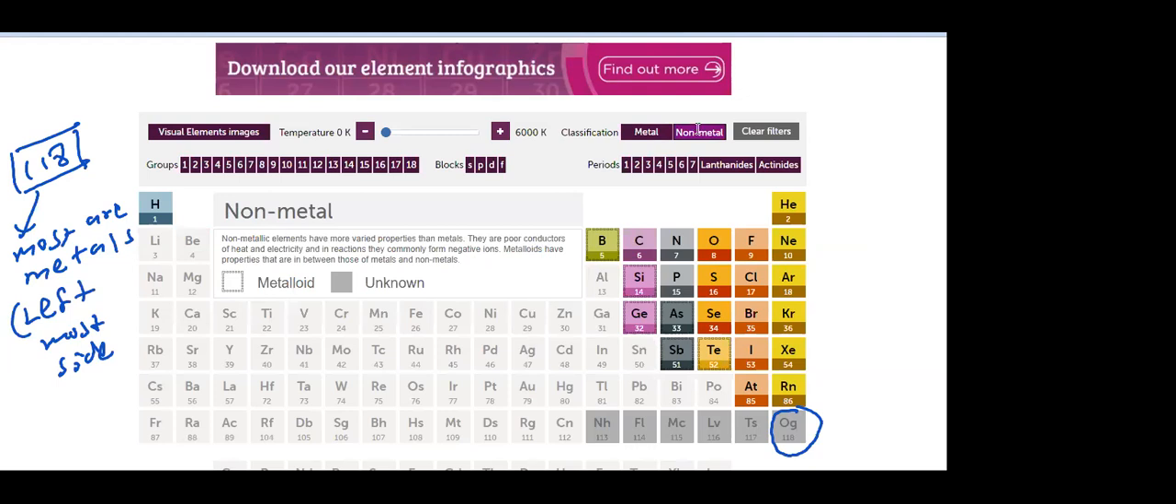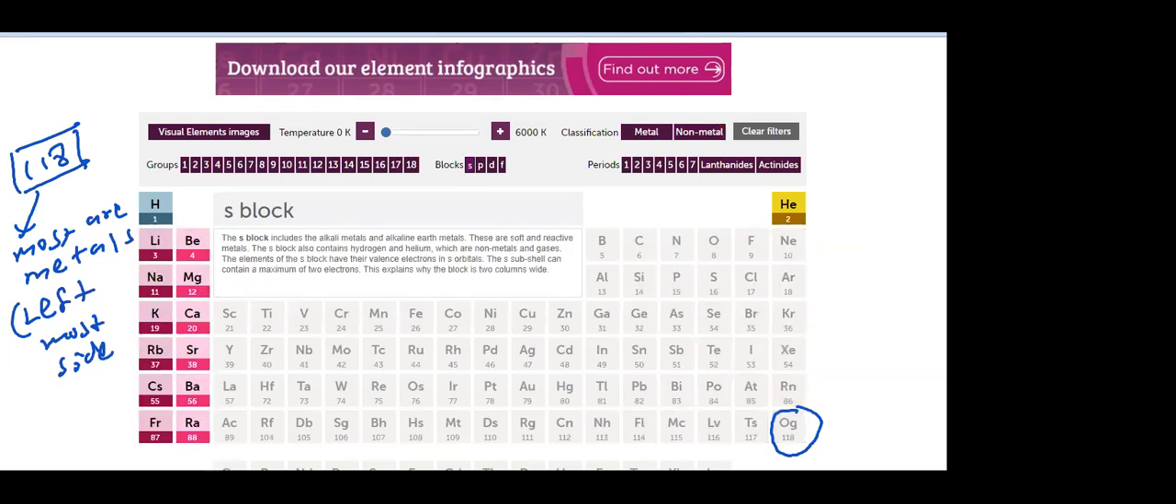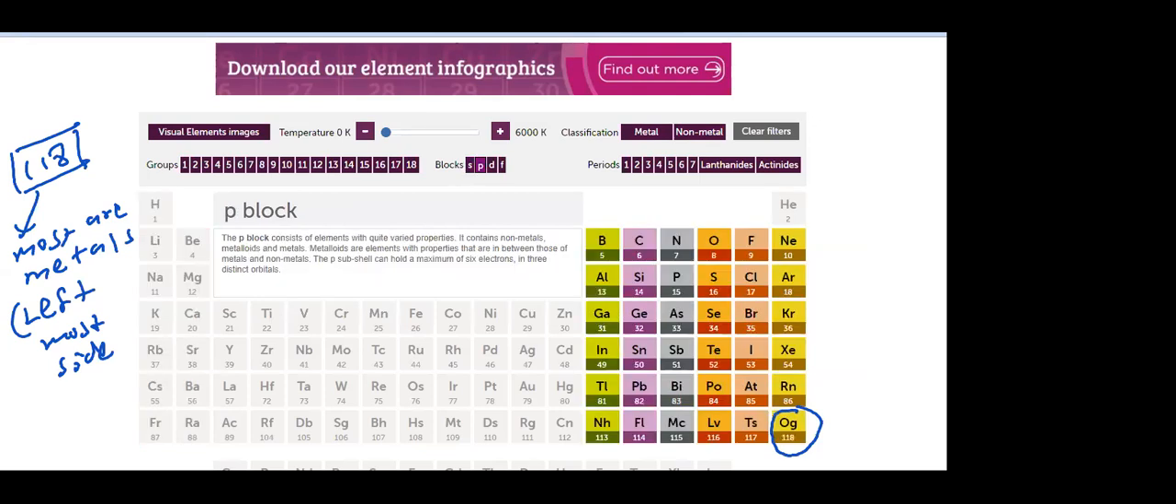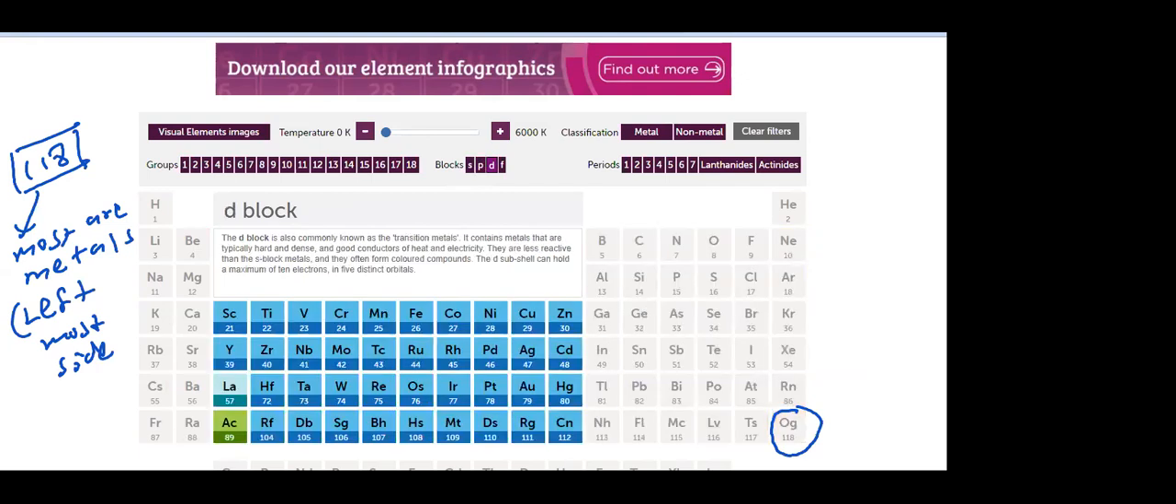Then there are blocks also. If you click on this, that is S block. Here this is S block, 2 groups. P block, 6 groups. There are 18 groups in a long form. Then D block, this much. Then at the bottom there are 4 blocks also.